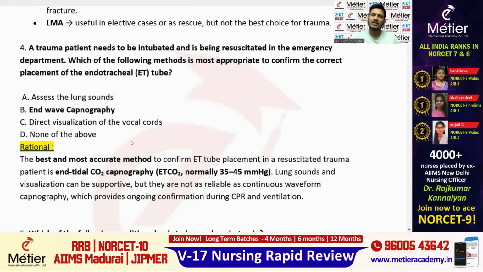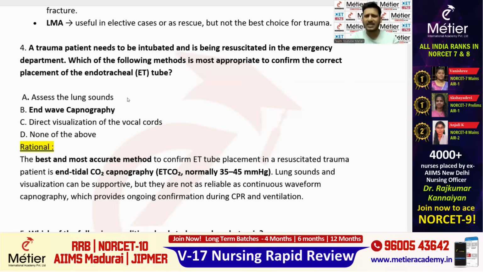The next question is question number 4. A trauma patient needs to be intubated and is being resuscitated in the emergency department. So intubation should be done, and the patient is being resuscitated in the emergency department. Resuscitation means they have started with the medication and they have intubated also. They intubated with the ET tube and started the medication. Which of the following methods is most appropriate to confirm the correct placement of the ET tube? This is the key point. What are you supposed to do to confirm the correct placement of the ET tube? They have given 4 options here. Assess the lung sounds.